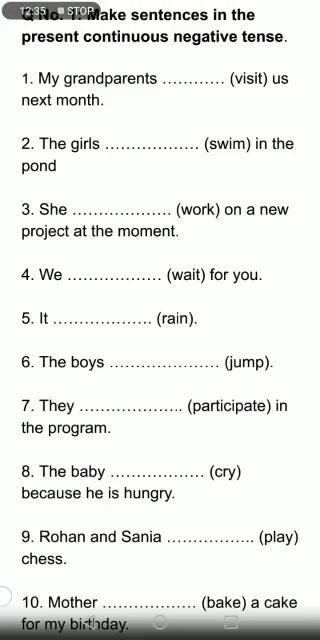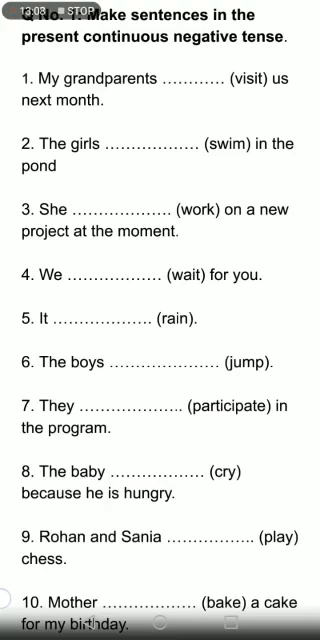The girls dash swim in the pond. She dash work on a new project at the moment. We dash wait for you. It dash rain. The boys dash jump. They dash participate in the program. The baby dash cry because he is hungry. Rohan and Sania dash play chess. Mother dash bake a cake for my birthday.